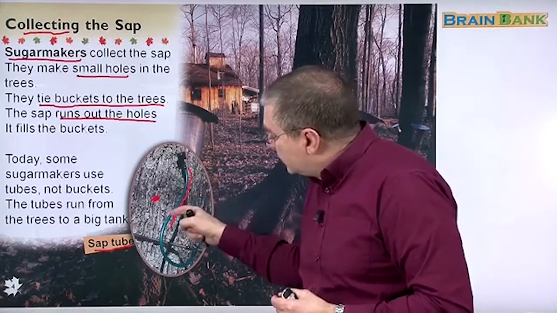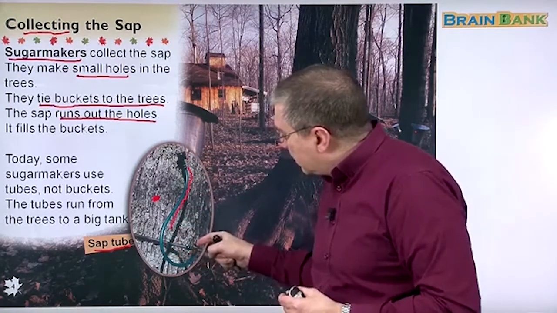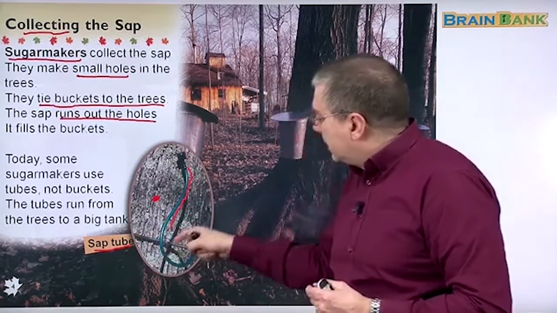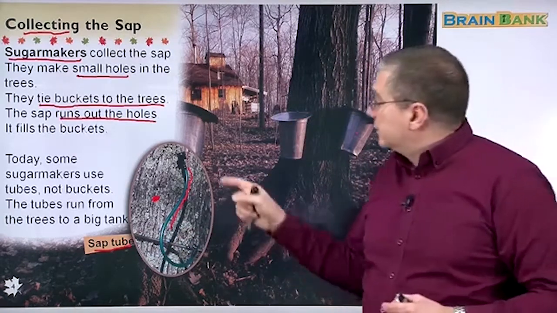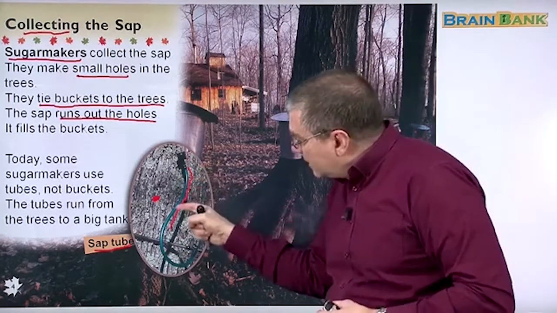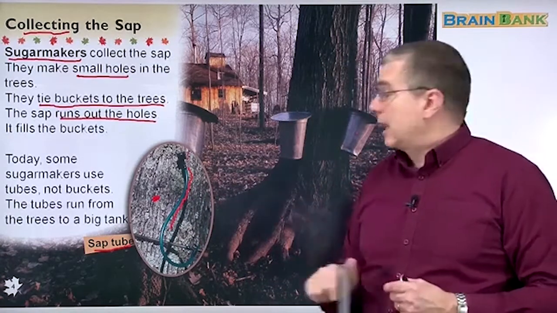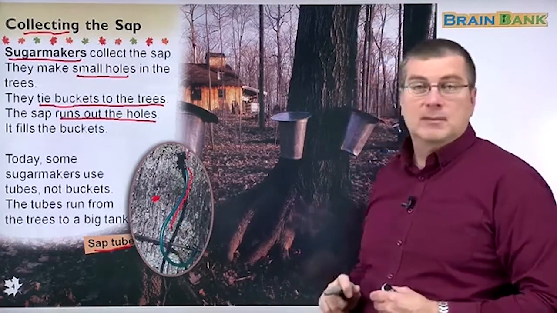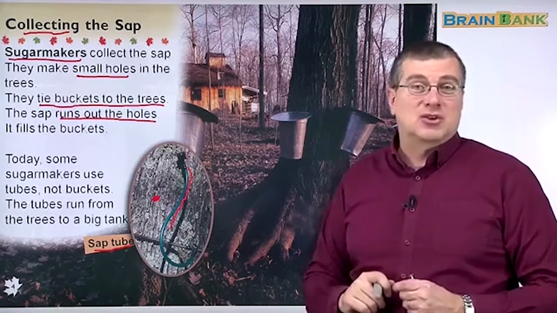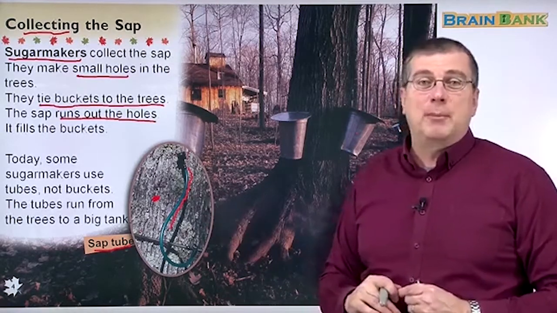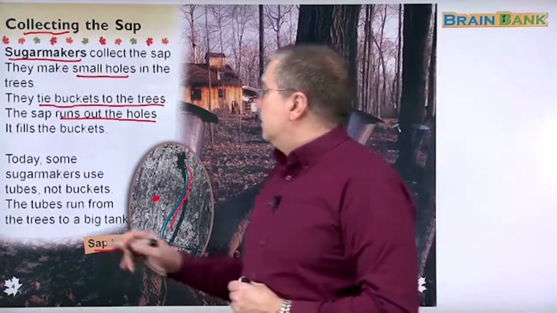It can go through the tube, right, here, and then into the buckets, okay? So the sap comes out of the tree and down the tube, and then it drops into the buckets, okay? So that is a sap tube. You have to have a special tool to get the sap from the trees.